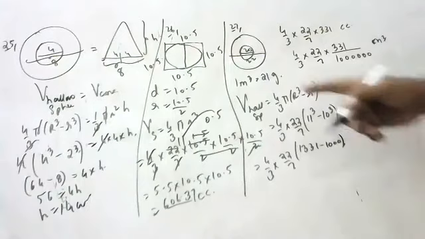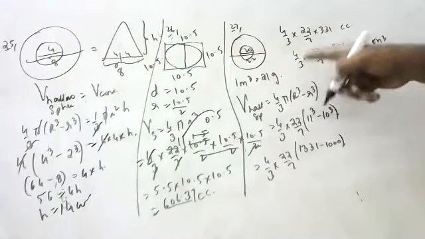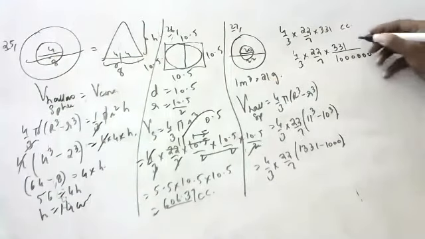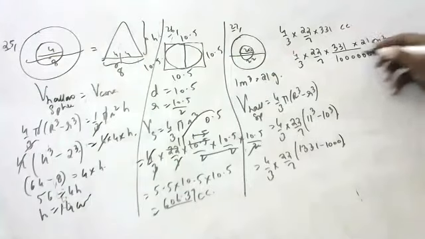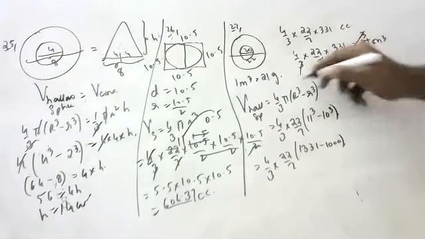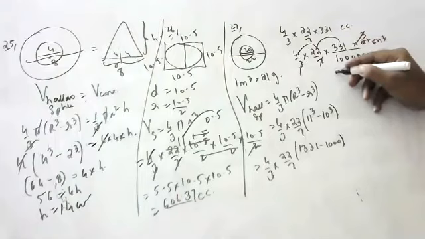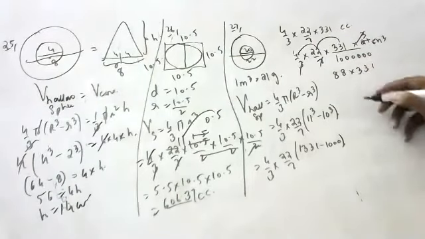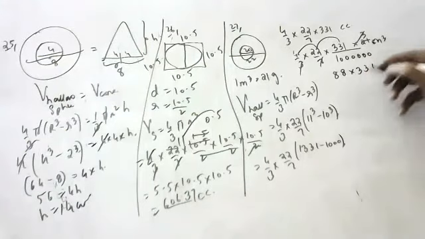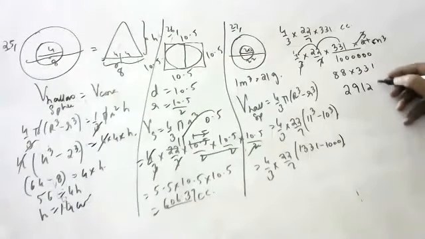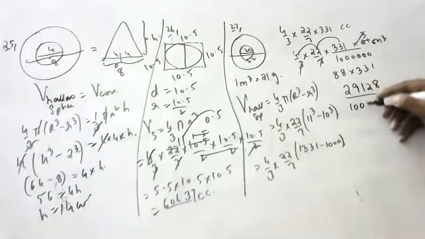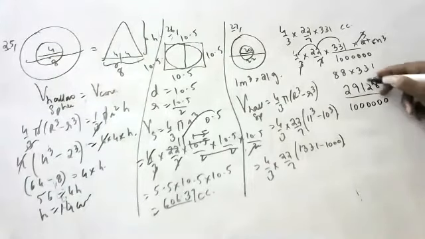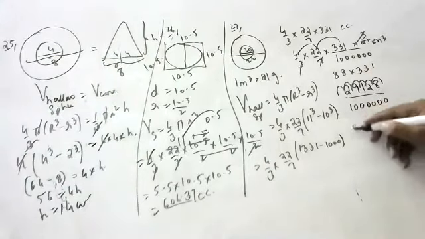Now, if I want weight, 1 meter cube is 21 grams. This many meter cube, how many grams? Into 21. 7 3s are 21, 3 and 3 gone. Can anyone help me? 88 into 331, how much? 29128, sir. 29128 divided by 1 2 3 4 5 6.